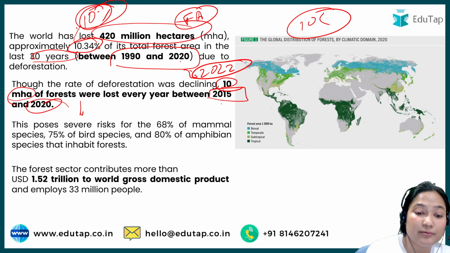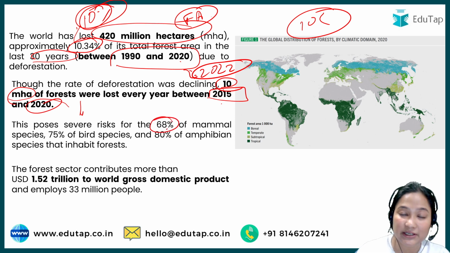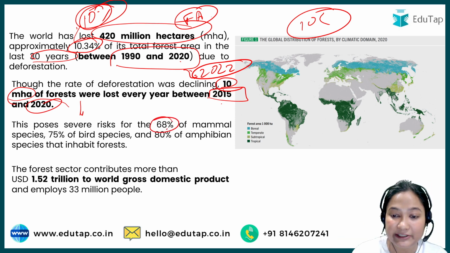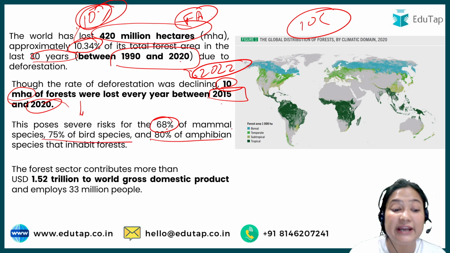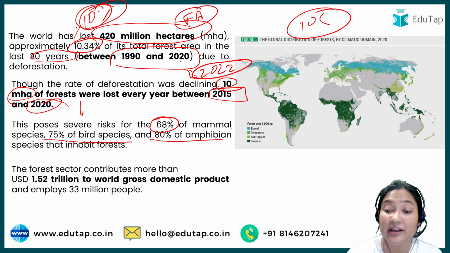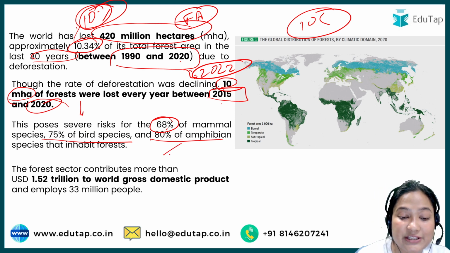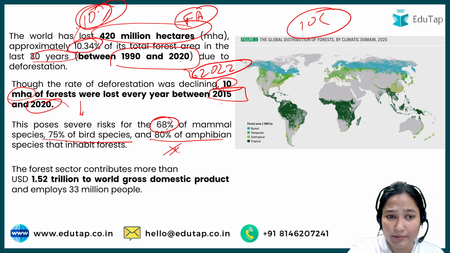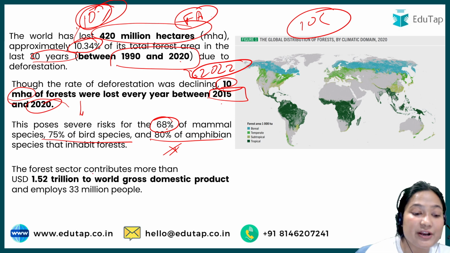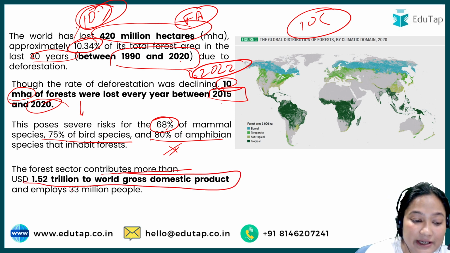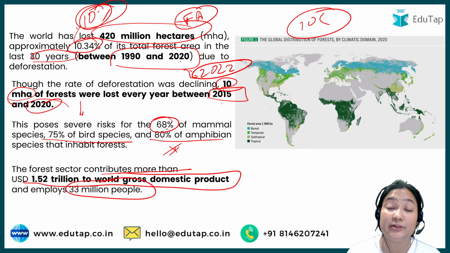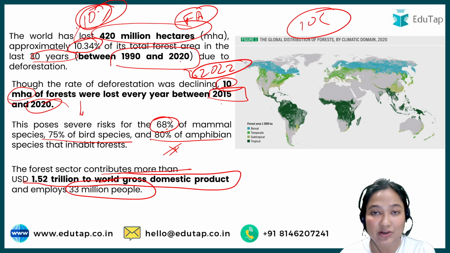Then what is the risk? So 68% of mammals become a little risky, because they are dependent on the forest. Then 75% of bird species are dependent on the forest, and 80% of amphibians are dependent on the forest. They all come under threat because of the declining forest that this report talked about. Then the forest sector contributes 1.52 trillion to the world gross domestic economy, and 33 million people get their employment directly or indirectly from the forest that we talked about.